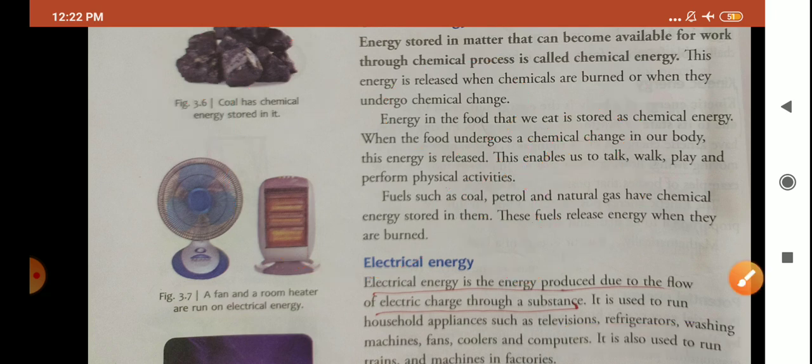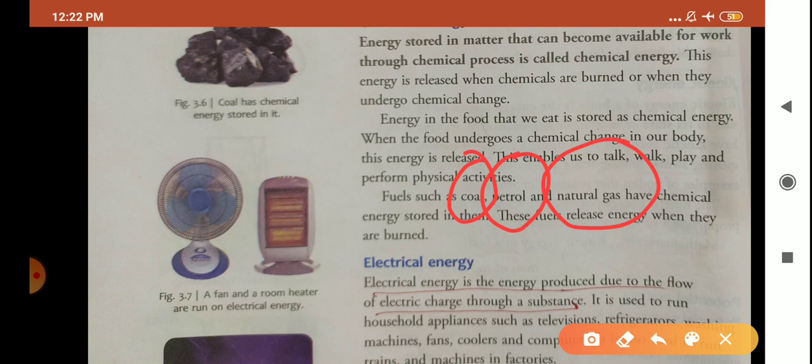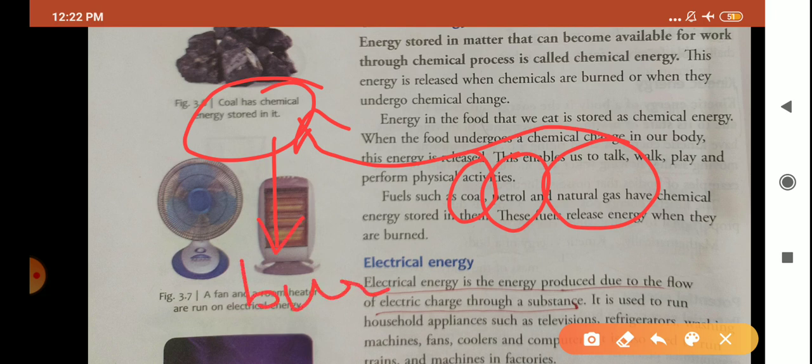So all these fuels like coal, petrol, natural gas, etc., contain which energy? They have chemical energy stored in them. And when these substances are burned, like coal is burned, petrol is burned, natural gas is burned, so what happens?